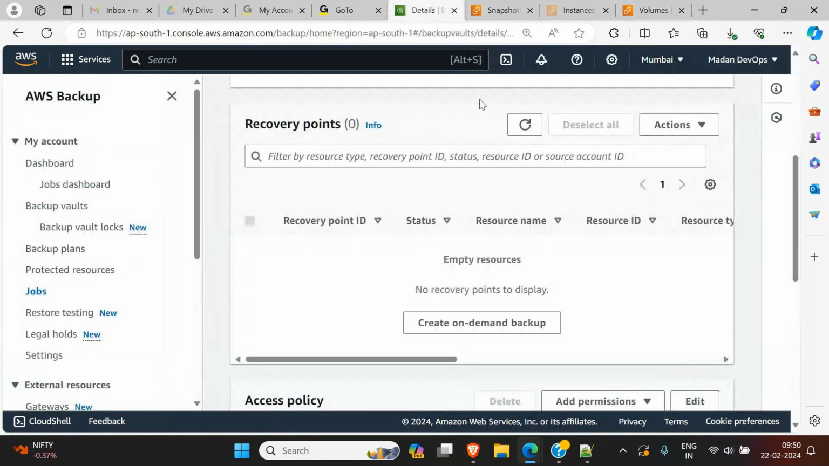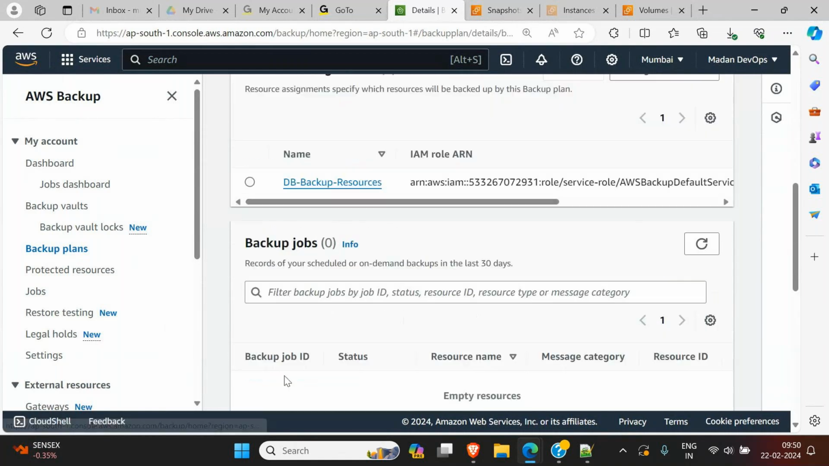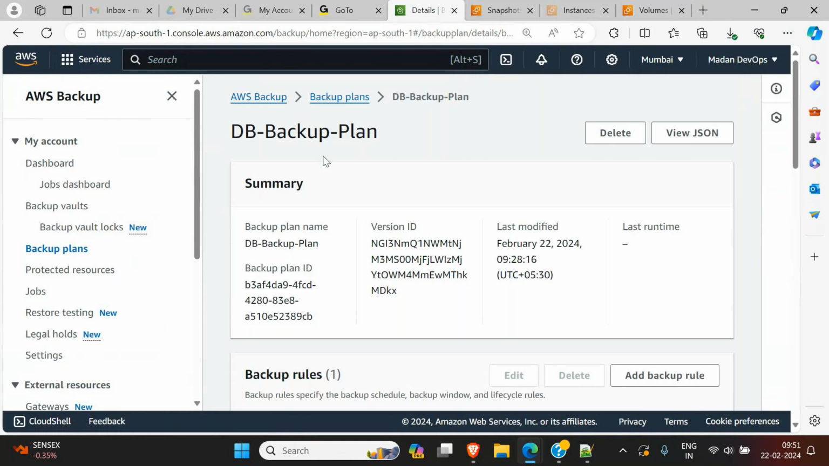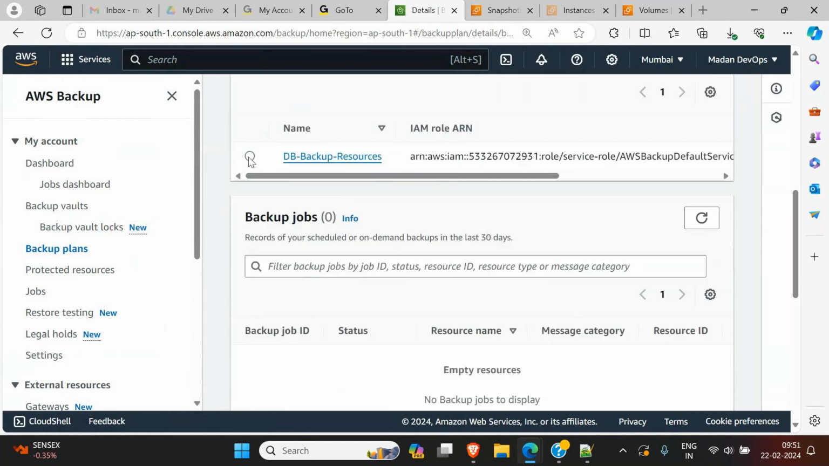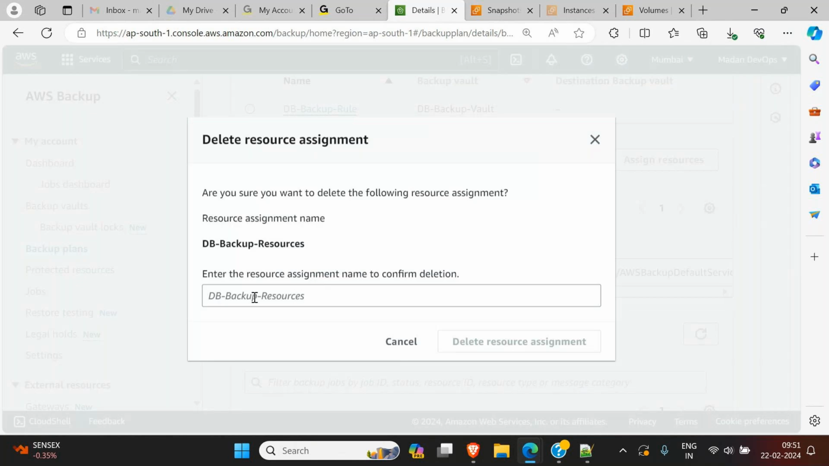So in the reverse order we have to clean up. Reverse order means go to our backup plans. Just come down and click on our backup plan. Here are backup resources and backup rule. First delete the backup resources. Select it, delete. It's asking to type the complete name. Just copy this one. Delete resource assignment. It is deleted.